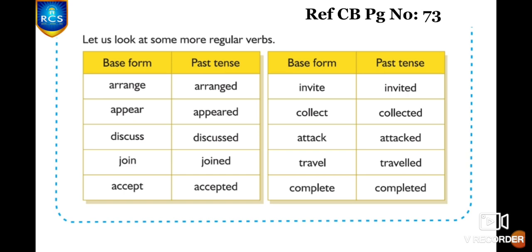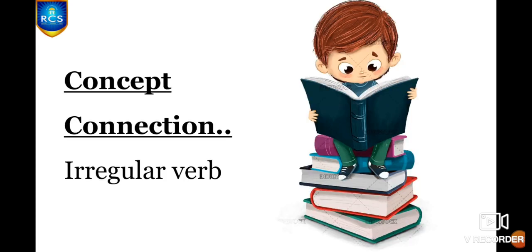Here they have given you some more examples of regular verbs. You can refer to this, children. I hope you're clear with regular verbs, right? We have to add ed or d to change it into its past form. And now we are moving on to irregular verbs.